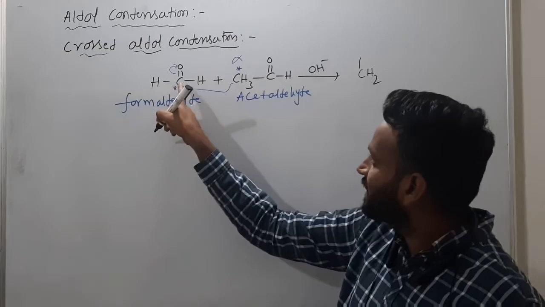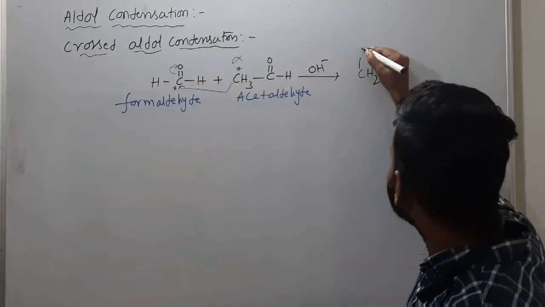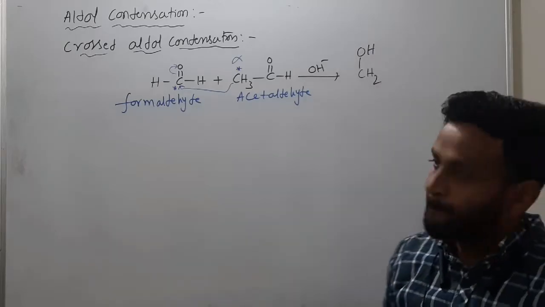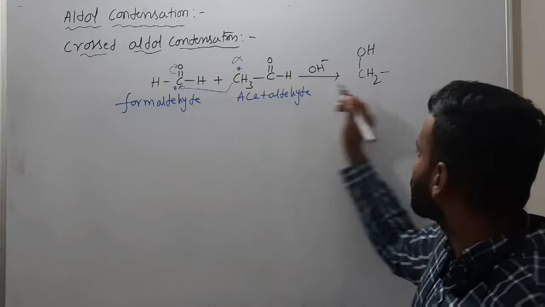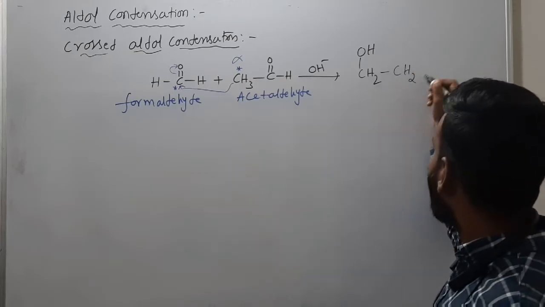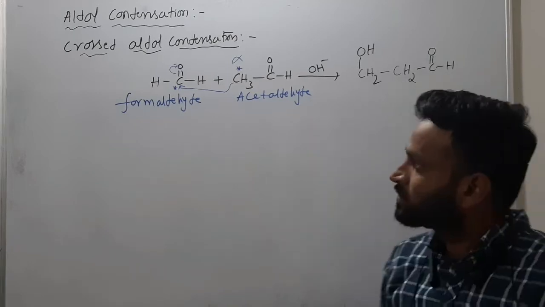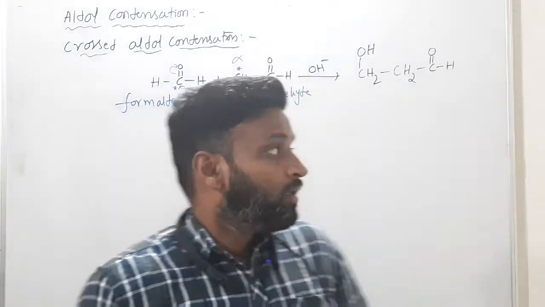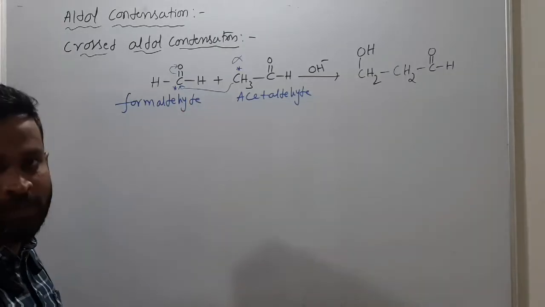So what happens? This will now be CH2, and this is CH2 and OH, O minus H plus, and this part CH2 and C double bond OH. What is this called? Crossed aldol product.